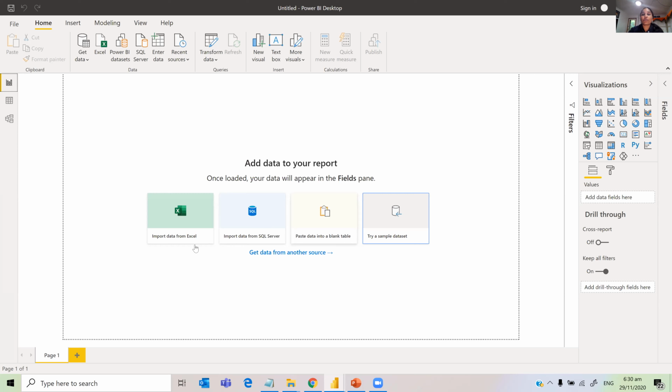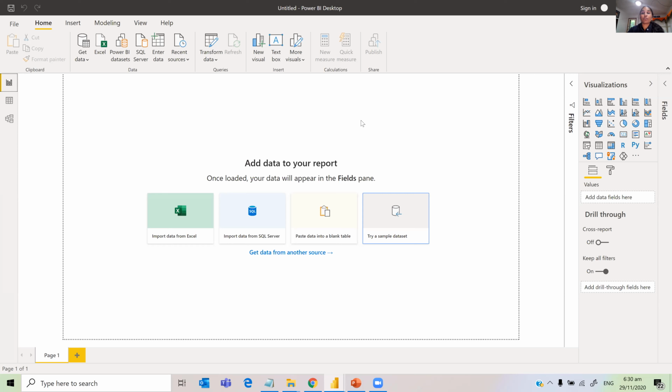And you can directly import from SQL Server if you have an on-premise SQL Server. And also you can paste data. You can even use Python queries and create a blank query. Also, you can create data from a blank table. You can just click on it and then start typing your data. That also is there.